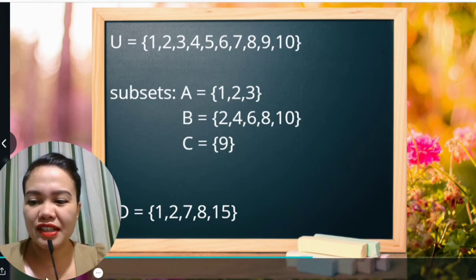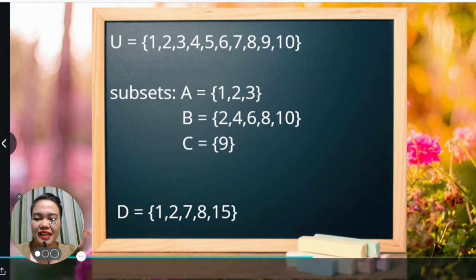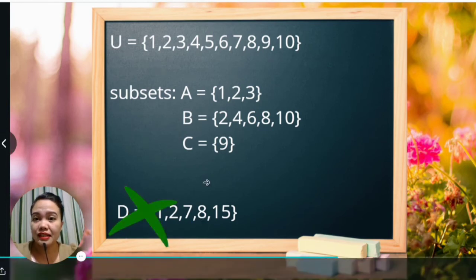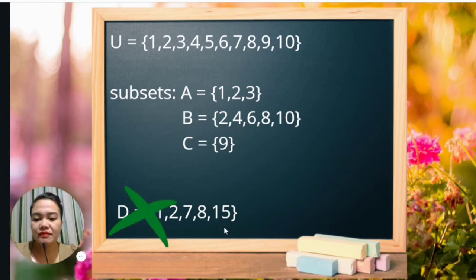Now, what about set D here? Okay, we have here set D with elements 1, 2, 7, 8, and 15. Do you think this is also a subset of the universal set? Well, try to check the elements. Are all the elements of set D coming from the universal set? Well, of course, that's a no. Even though you have 1, 2, 7, and 8 coming from the universal set, it includes an element which is 15, which is not in the universal set. Okay, so set D is not a subset.